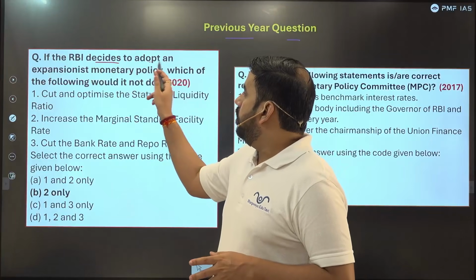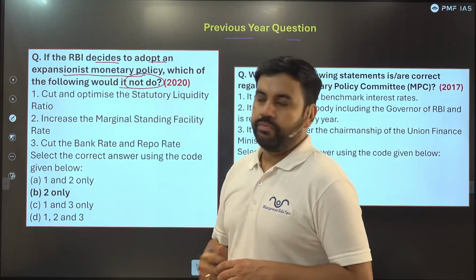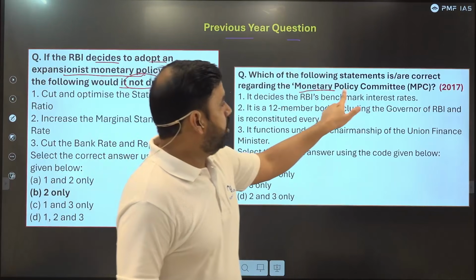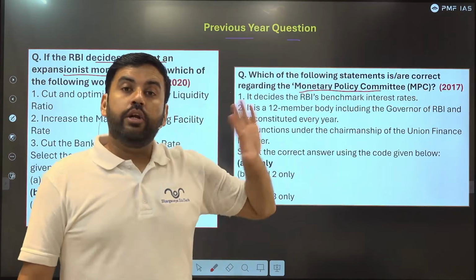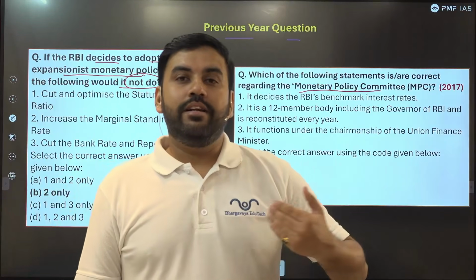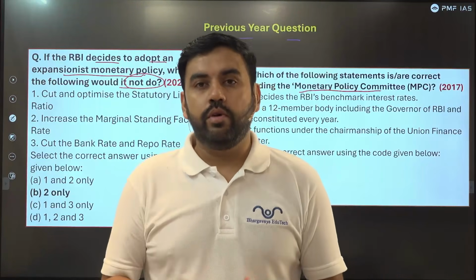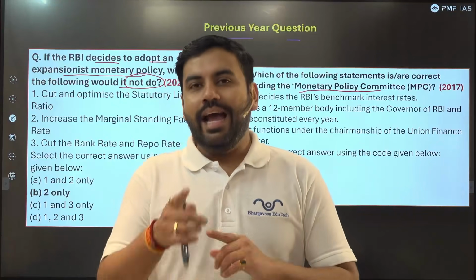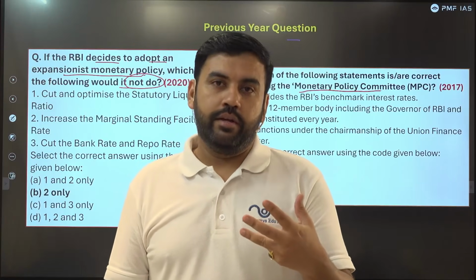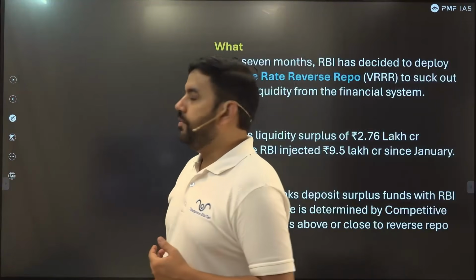If RBI decides to adopt an expansionist monetary policy, which of the following would it not do? That was 2020. With respect to the Monetary Policy Committee, 2017. So the Monetary Policy Committee, repo rates, reverse repo rates, liquidity adjustment facility, standing deposit facility, CRR, SLR, all these are important monetary policy tools adopted by RBI. As a result, UPSC finds this a very friendly topic for the examination. So in a similar line, we will now discuss what LAF is.